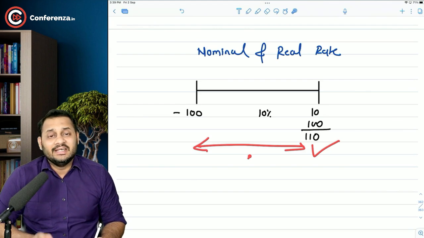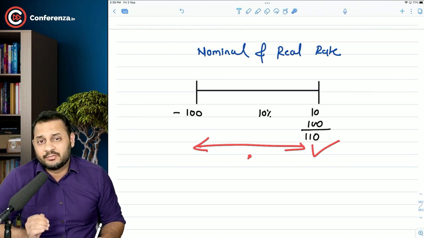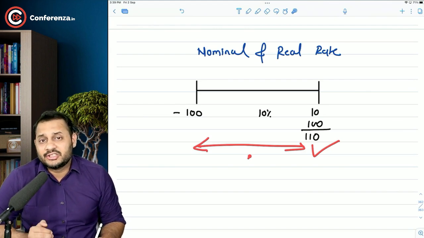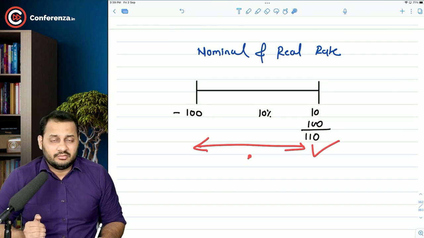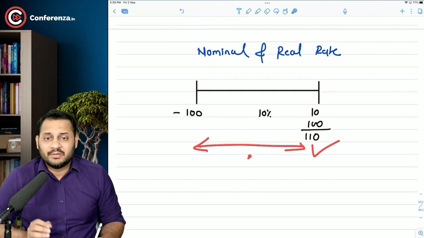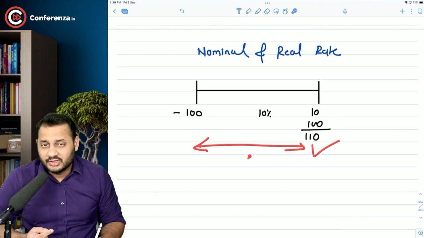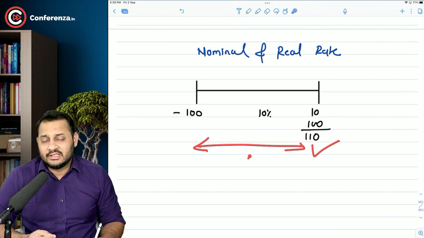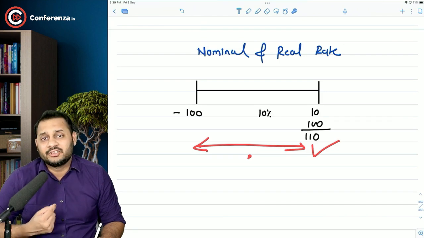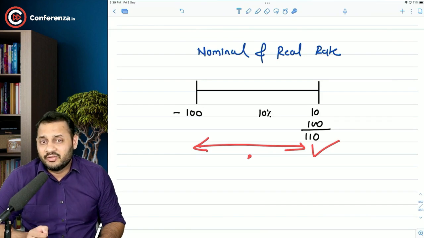Inflation eats up your return. Inflation reduces your purchasing power. So what happens is that due to inflation, the same 100 rupees is not worth 100 rupees today. That's what we want to say when we talk about inflation.